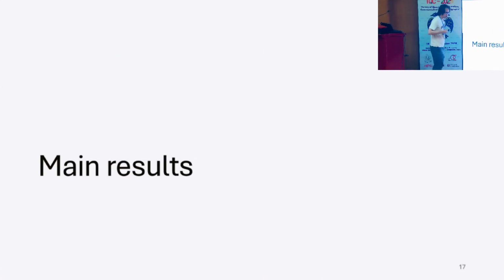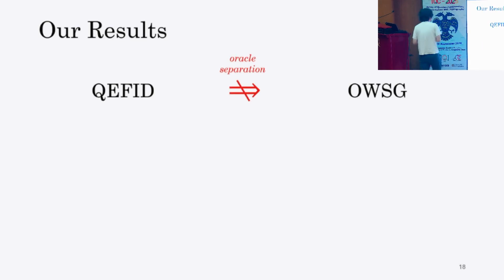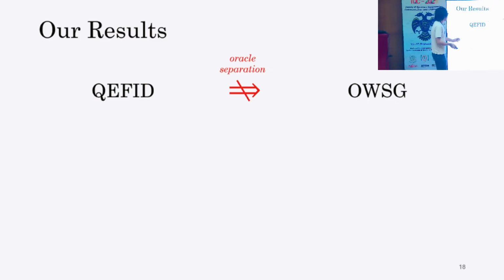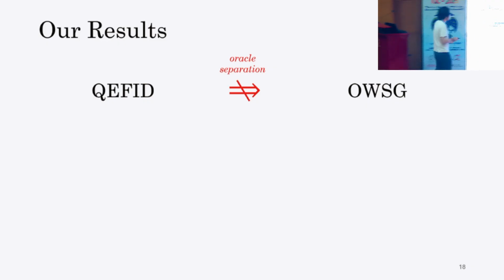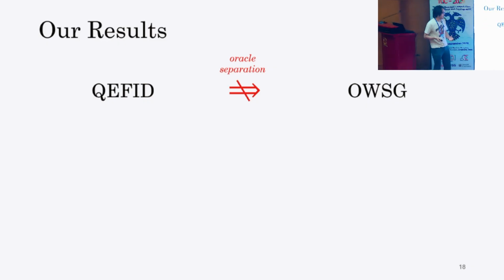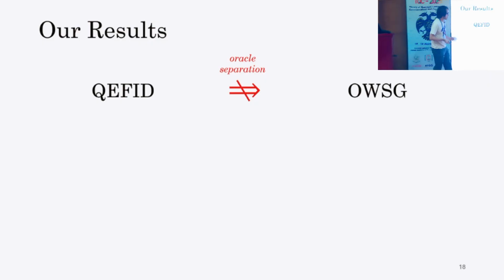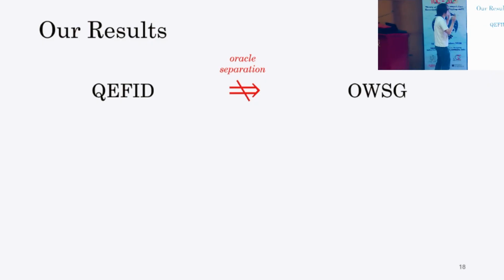Okay, so let me explain our main results. Our first result is a separation of one-way state generators from QEFID. Intuitively speaking, it means that we cannot construct one-way state generators from QEFID.